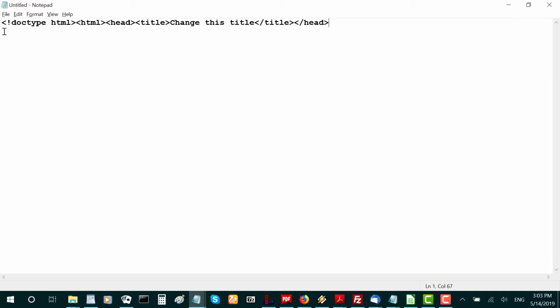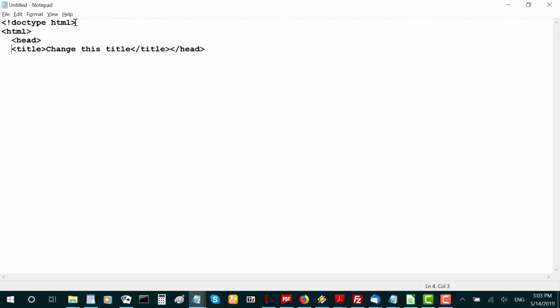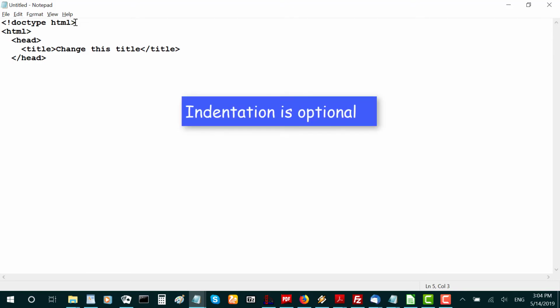So, for example, after doctype HTML, new line. After HTML, new line. After head, new line. And go to the end of title, new line, and so on. Indentation is optional, but it seems to help understanding by giving a visual of the document structure.